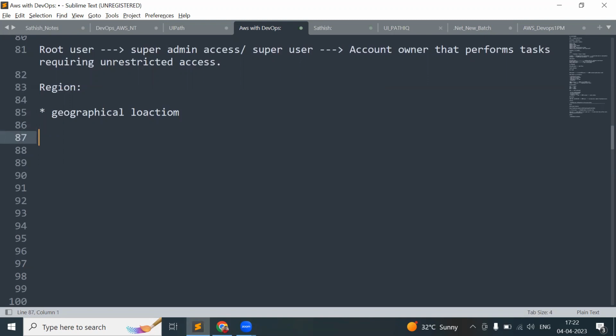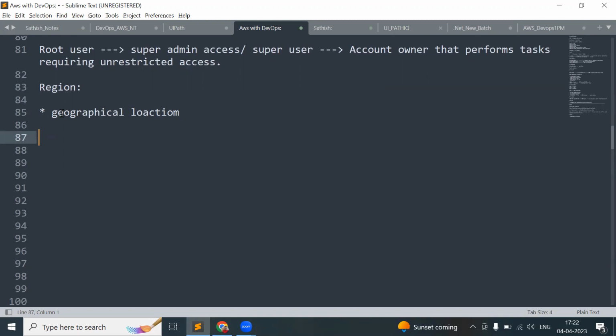Why is it a geographical location? Because that is where the data center is located. I said, why did we move into cloud computing? Because companies cannot bear the initial investment of a data center. They need huge acres of land. So they started renting or leasing the data centers provided by AWS. AWS should have the data centers, right?